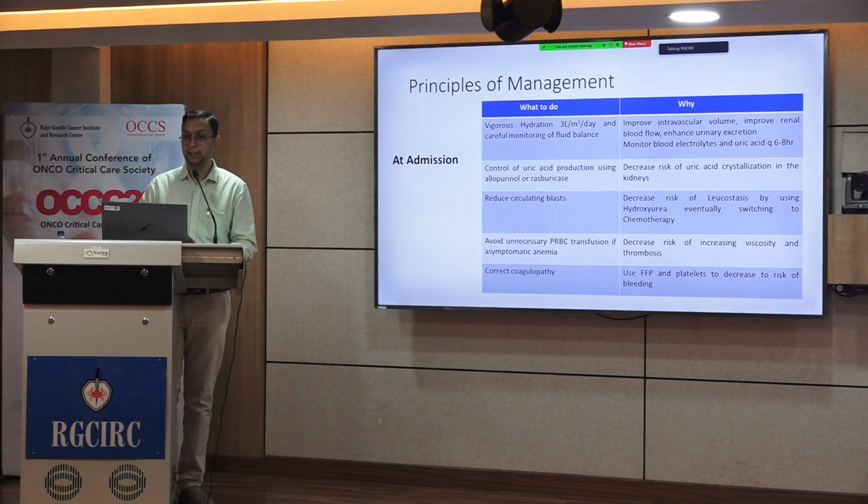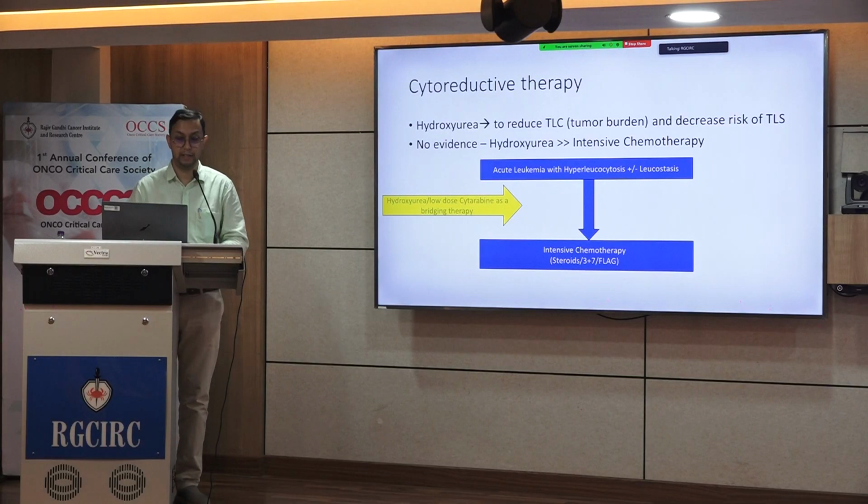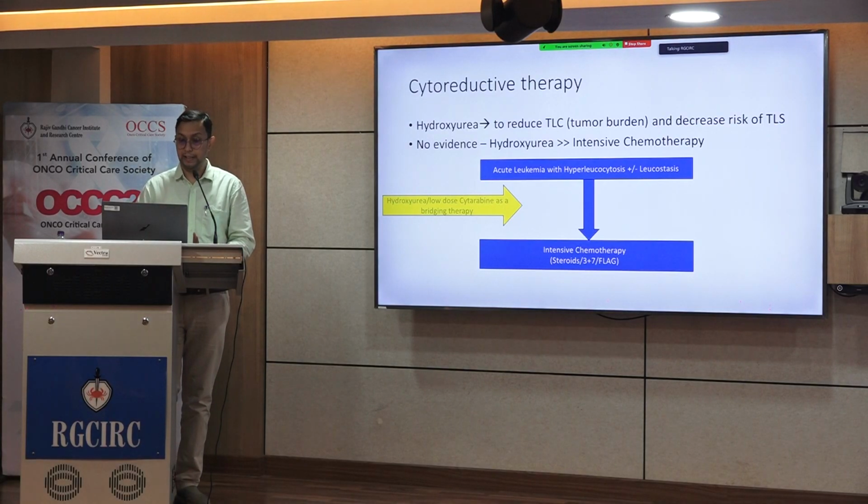Third, and the last thing, is you have to correct the underlying coagulopathy by use of FFP and platelet transfusions. Our usual practice is to keep a higher platelet cutoff of more than 50,000 by use of single donor or random donor platelets. Next is cytoreductive therapy.